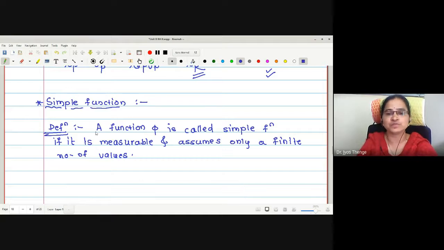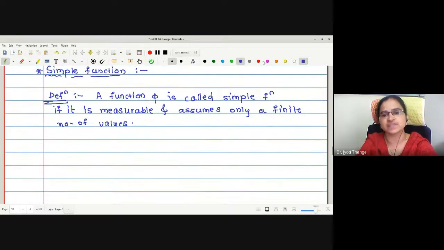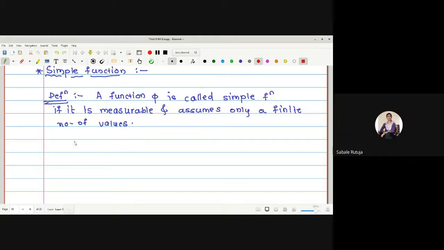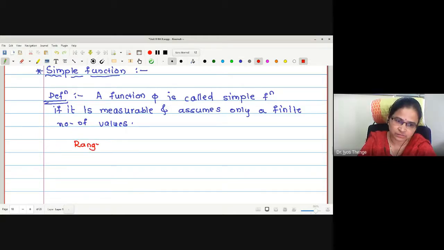Finite number of values means what? The range set is a finite set. Correct? Yes, ma'am. The set is finite.